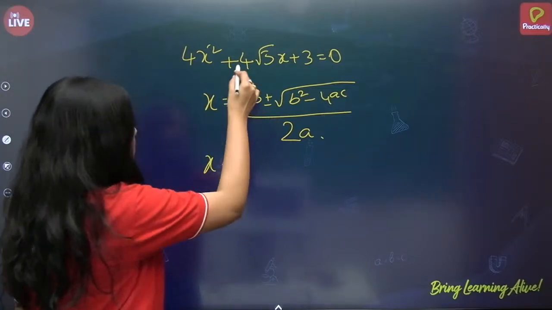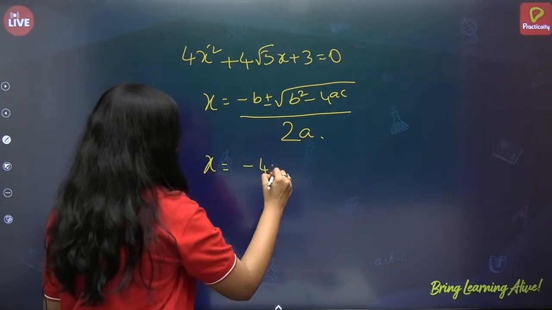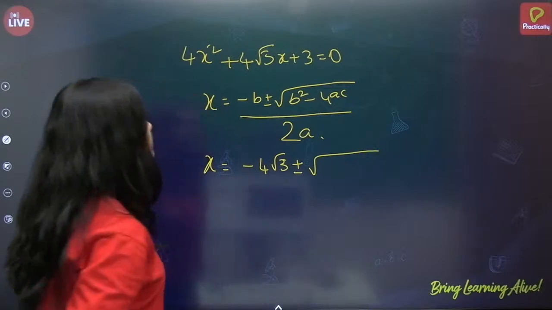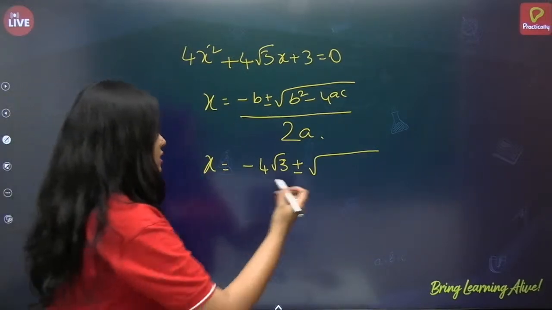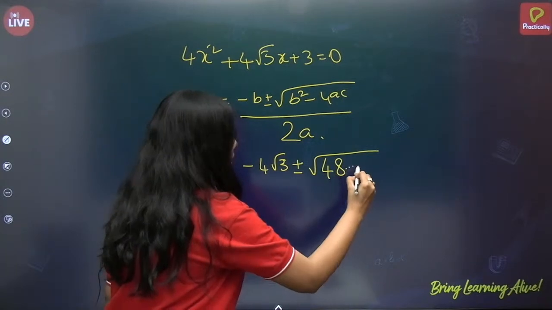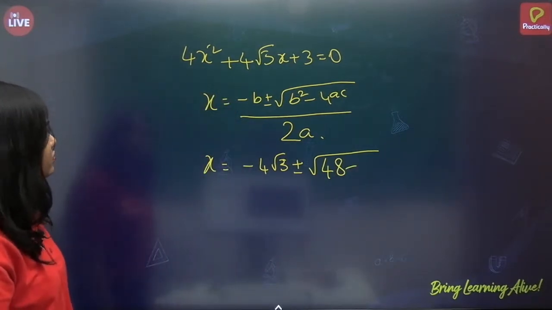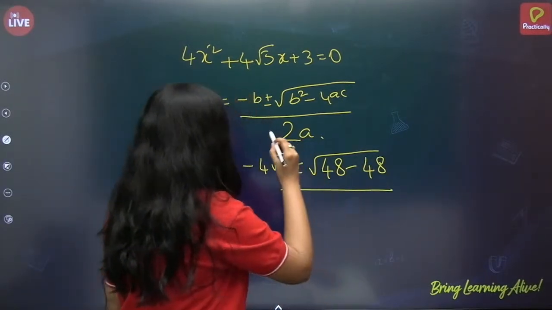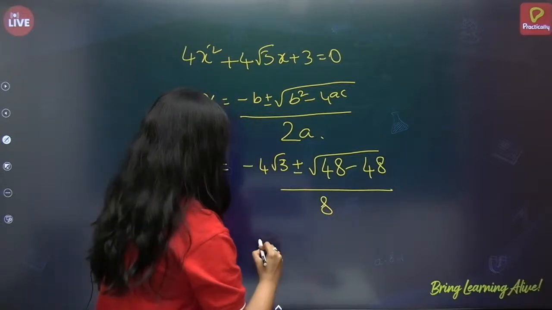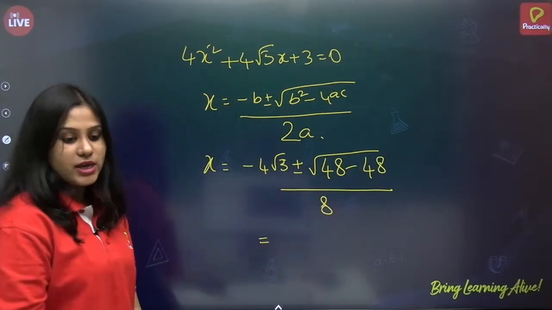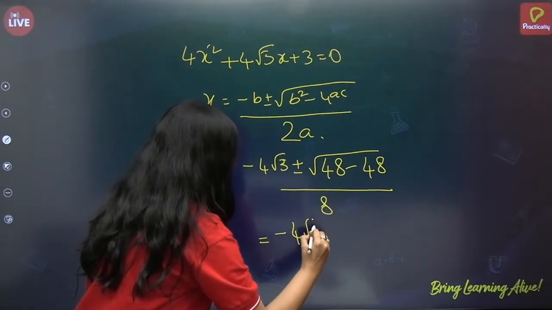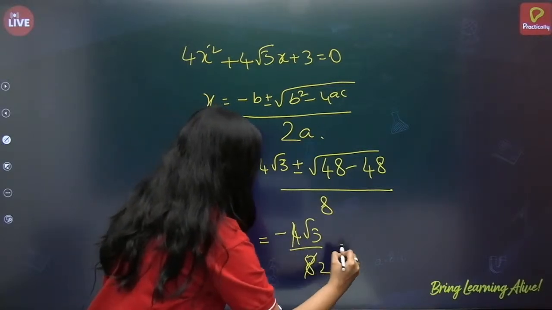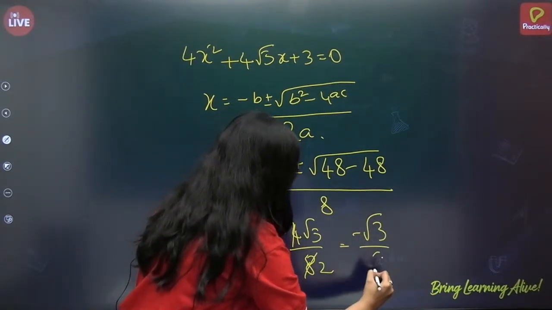So x is, what is b? Minus 4 root 3, plus or minus under root b square, 4 root 3 whole square: 16 times 3, 48, minus 4ac. So for the 16, that is 48, by 2a, 2 into 4, 8. So 48 minus 48 is 0. Correct? So minus 4 root 3 by 8, 4 times, so the answer is minus root 3 by 2.